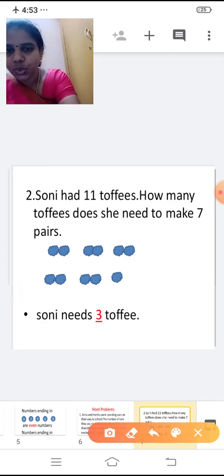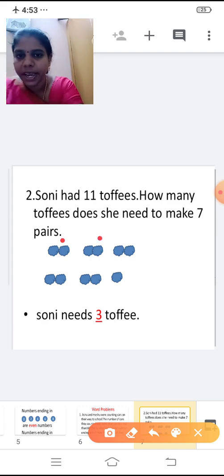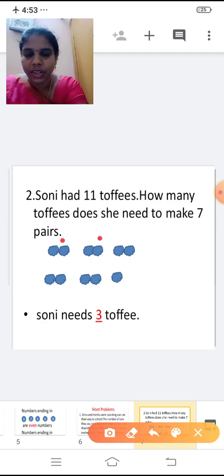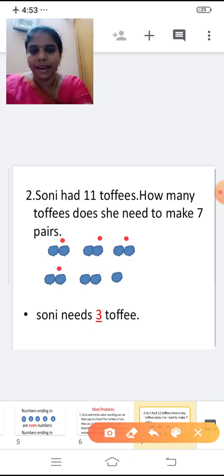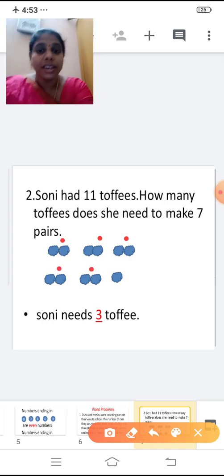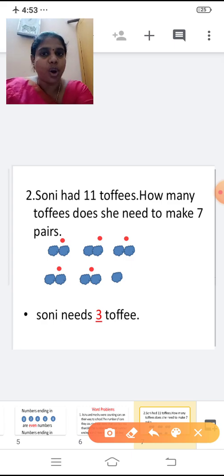So first 2, 1 pair, and next 2, 1 pair, 3, 4, 1 pair, 5, 6, 1 pair, 7, 8, 1 pair, and 9 and 10, 1 pair, and 11 toffees. So 1 is left out, right? So how many toffees does she need to make 7 pairs? Now shall we see how many pairs she has made?